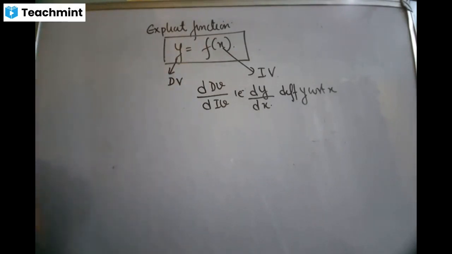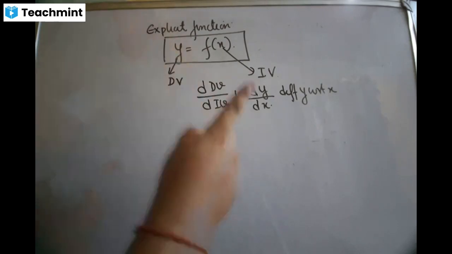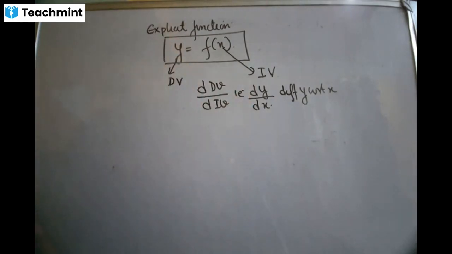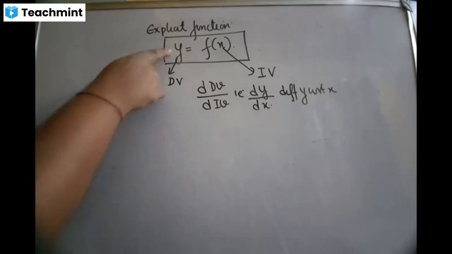Is that clear? But for your syllabus, there are only two derivatives. That is the first order dy by dx, differentiating once. Then there's the second order, that is d2y by dx2. That means differentiated two times. Is that clear? So the next thing that should come to your mind is why is y called dependent and why is x called independent?